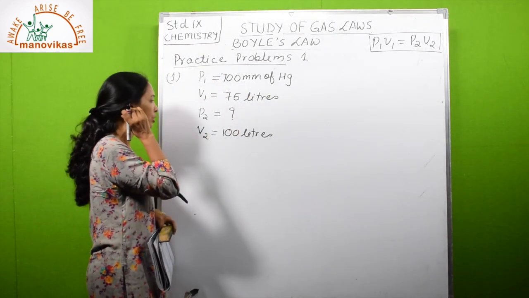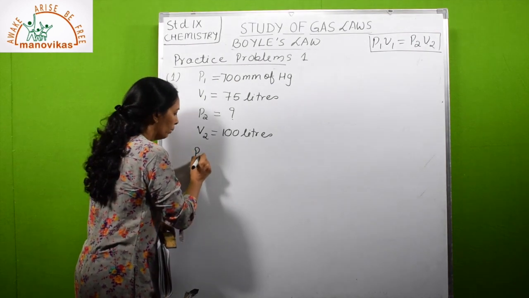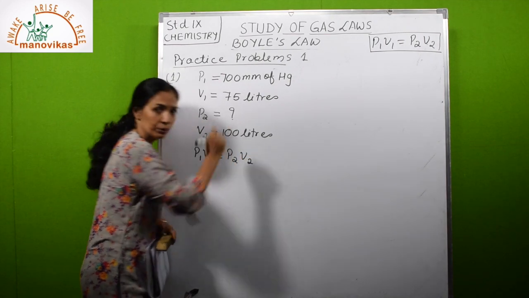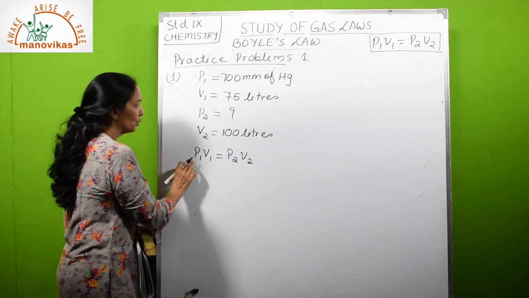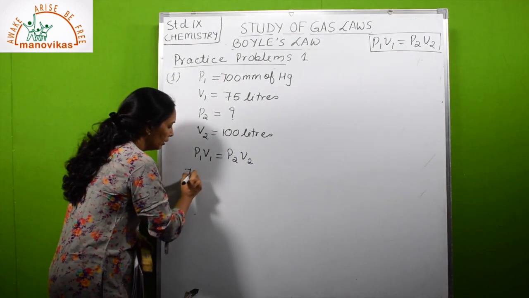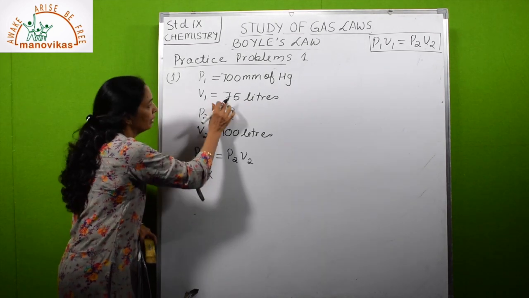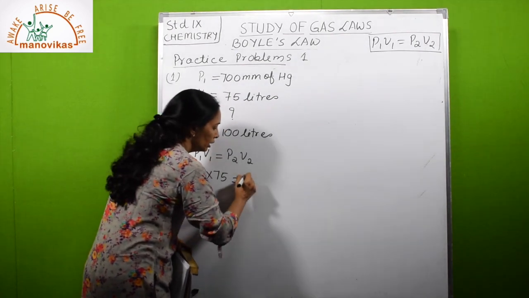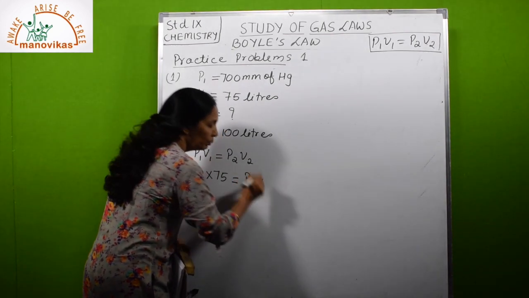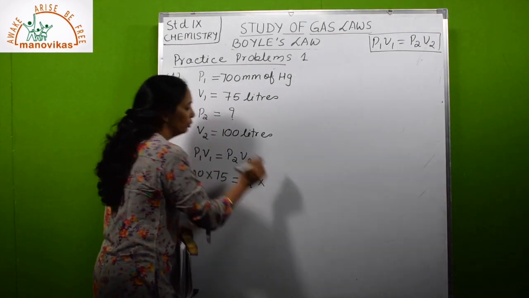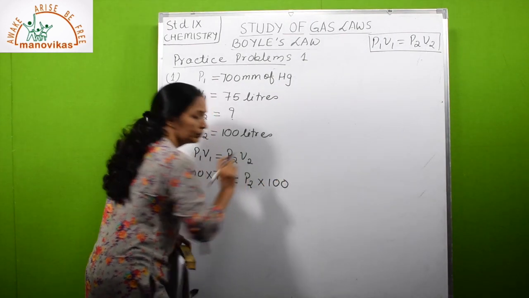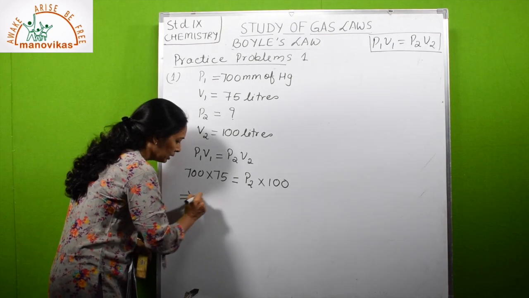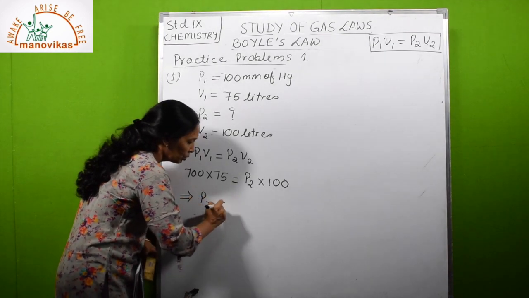Then write the equation which you are going to use. Formula: P1 V1 is equal to P2 V2. Then substitute the values. What is P1? 700. What is V1? 75. P2 is the question, so write it as P2 only. V2 is 100. Now bring that P2 to this side, since P2 is what we have to calculate.